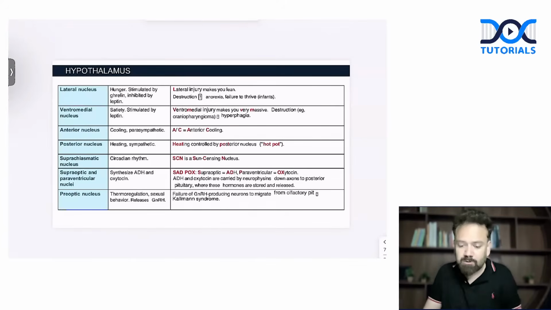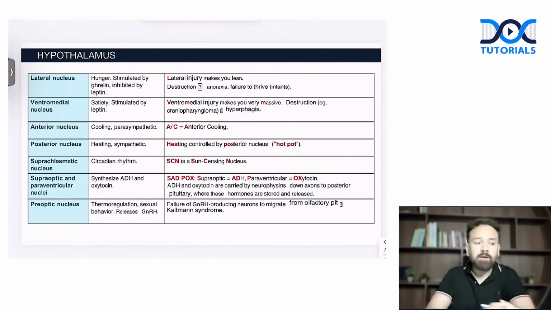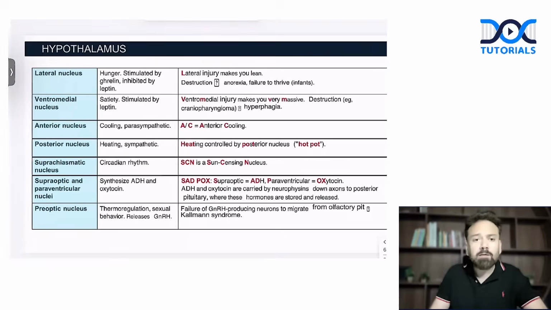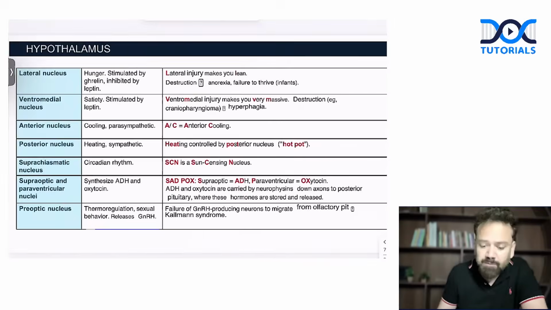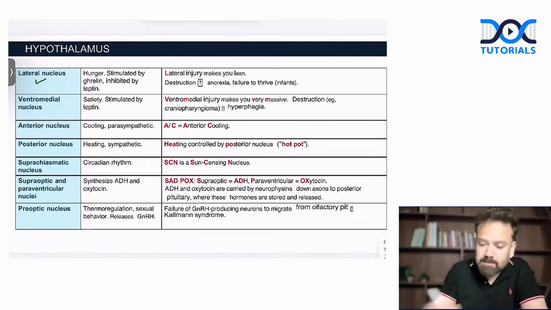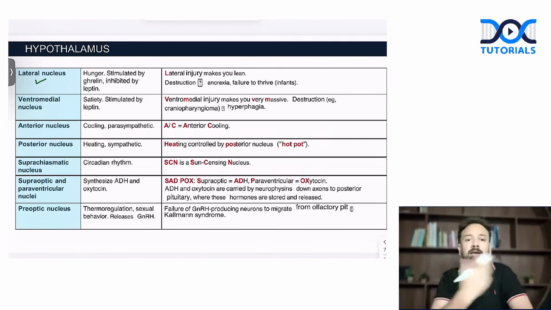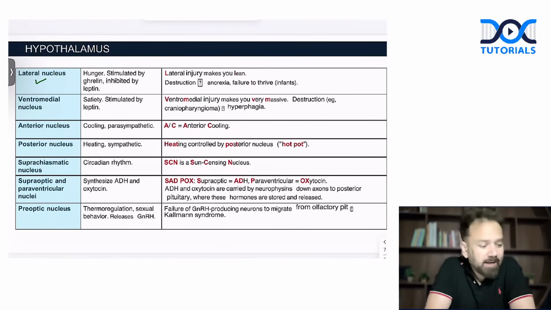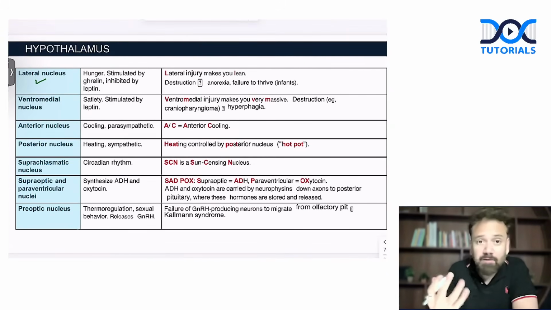What are the other roles of the hypothalamus? The third question can be, what are the other functions of the hypothalamus? We can understand from this table. Lateral nucleus is for hunger and anger. When we are hungry, we are angry also.